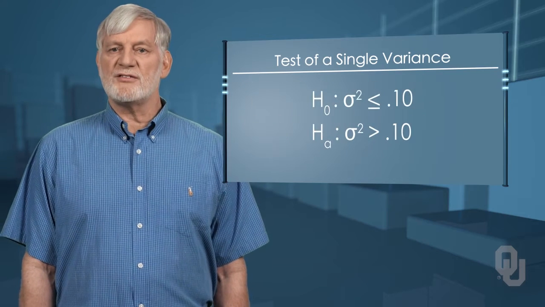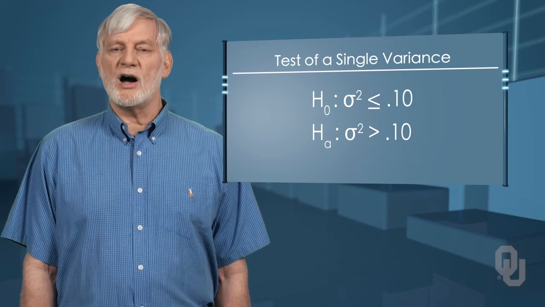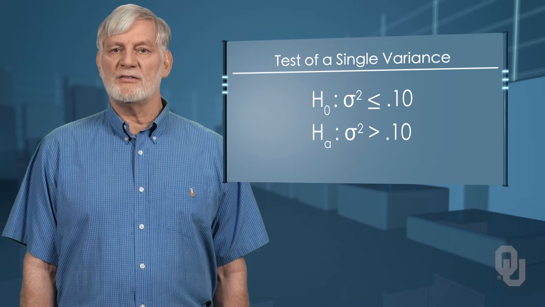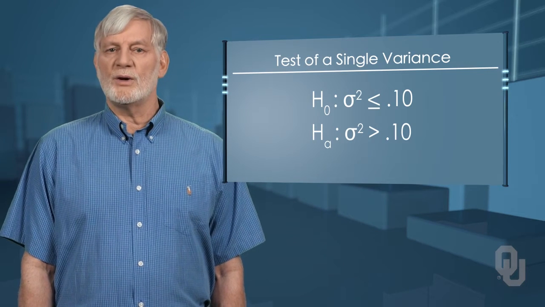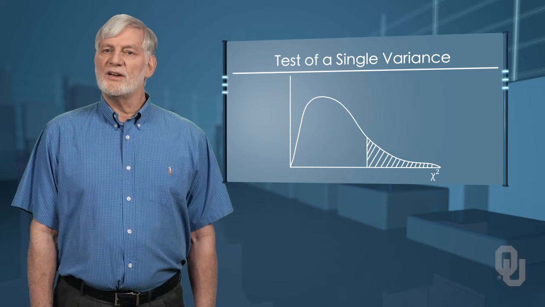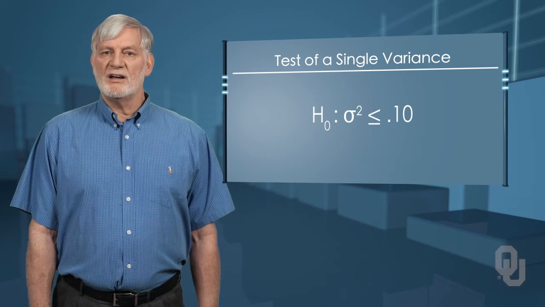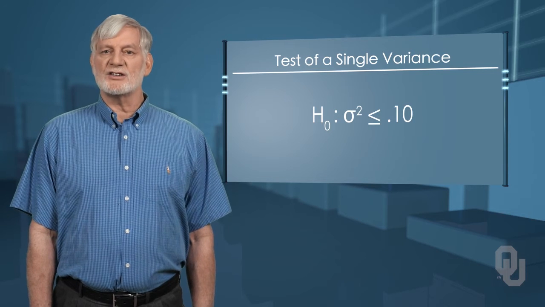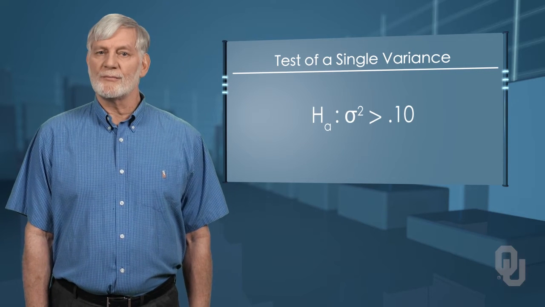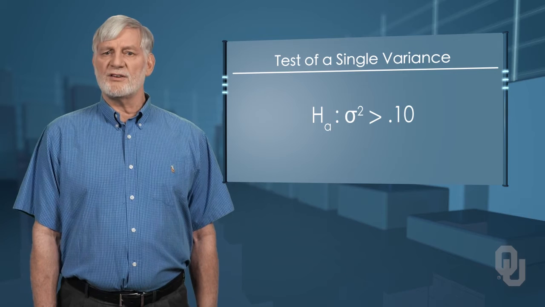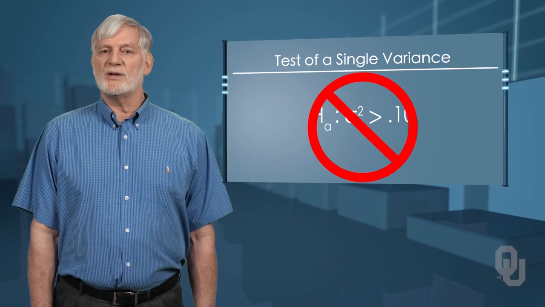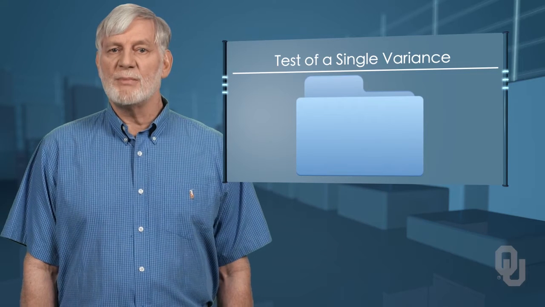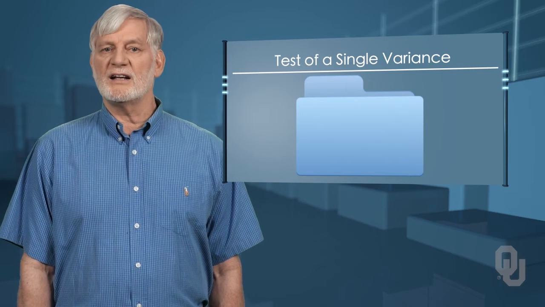The null hypothesis is that sigma squared naught is equal to 0.10, and the alternative is that it is greater than 0.10. This is a one-tailed test because if it is less than 0.10, you do not have to take any action regardless of how low it is. Only if the null hypothesis cannot be accepted do you take action, which is to reconfigure your portfolio by making stock trades to reduce volatility.